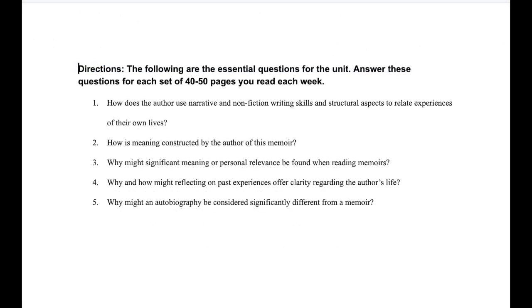Notice the directions on the top, which states that we are answering these questions several times. We are answering them for every 40 to 50 pages that we read, similar to the homework questions for the Joy Luck Club. You can pause the video here and carefully read the questions and leave a class comment explaining why we are able to answer these questions several times over for each set of 40 to 50 pages we read.